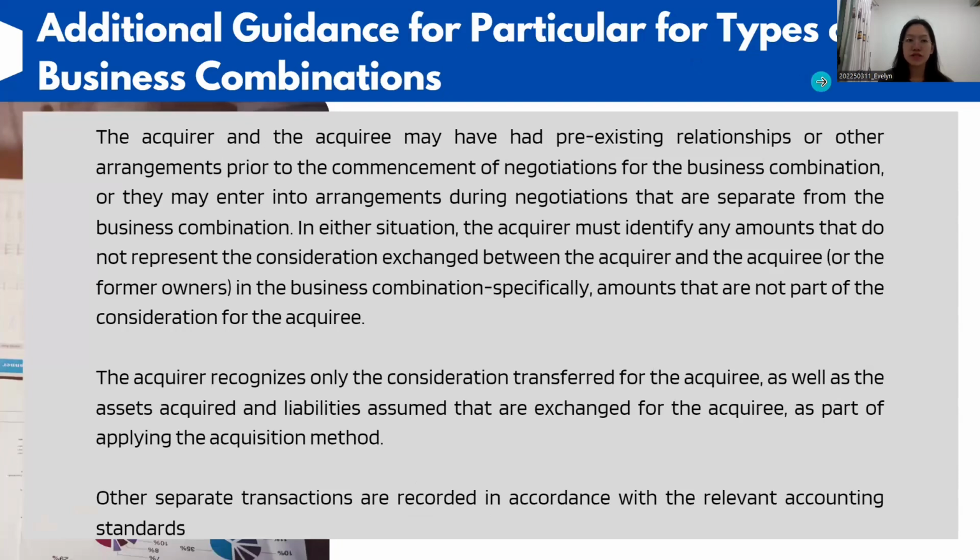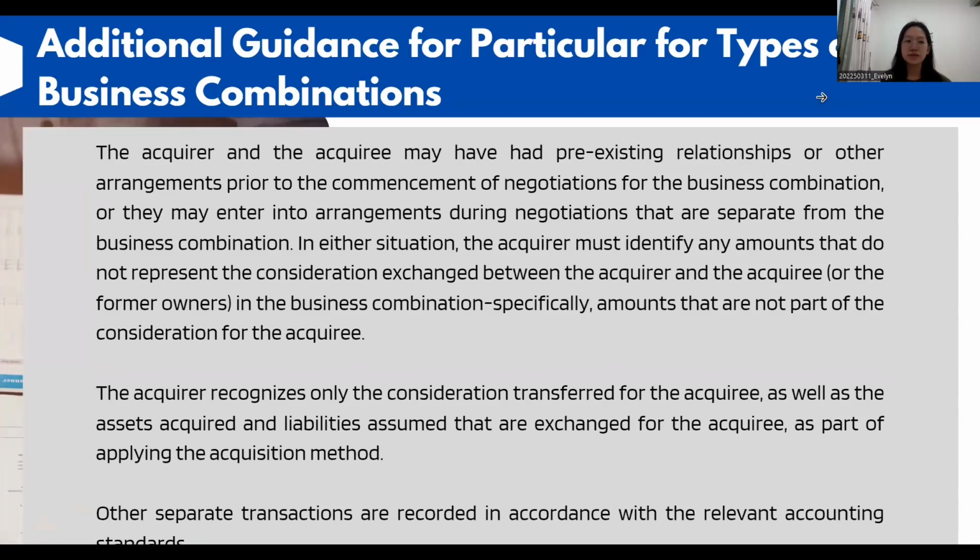There is also additional guidance particular to types of business combinations. The acquirer and the acquiree may have had pre-existing relationships or other arrangements prior to the commencement of negotiations for the business combination, or they may enter into arrangements during negotiations that are separate from the business combination. In either situation, the acquirer must identify any amounts that do not represent consideration exchanged between the acquirer and the acquiree or the former owners in the business combination.